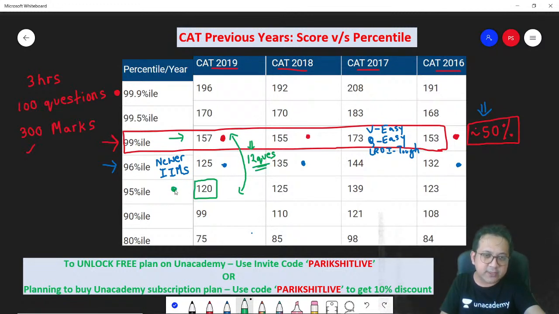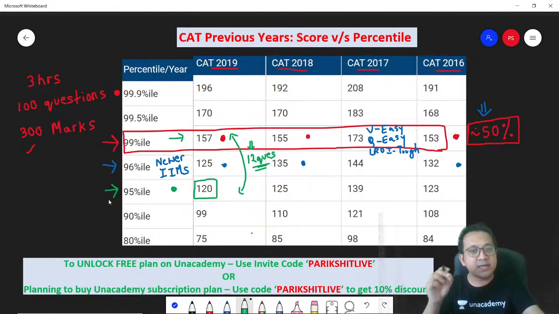You still end up with a 95 percentile, and 95 percentile is good enough for IMT Ghaziabad. Even if you have a good profile, it's good enough for the SP Jains. If you have a good profile, it's enough even for IIM Kozhikode, IIM Shillong, provided your profile is good. If the percentile is low, the profile has to be good. Something has to be there, right? Only then you will get the calls.